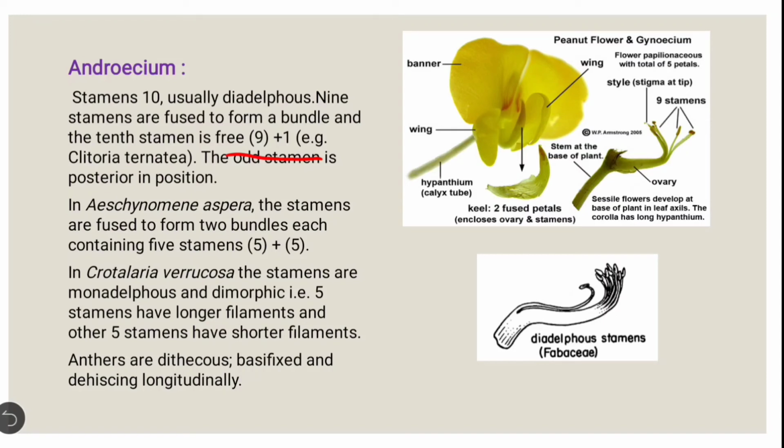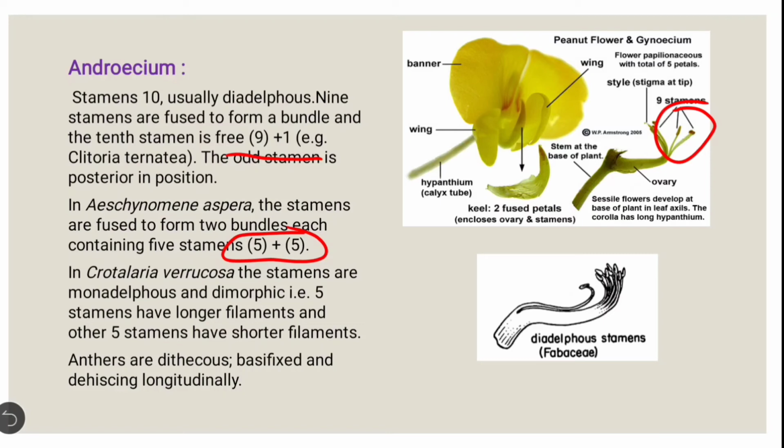In this species of Aeschynomene aspera, the stamens are fused in 2 bundles, consisting of 5 each. In Crotalaria verrucosa, the stamens are monadelphous and dimorphic. It means 5 stamens have longer filaments and the other 5 stamens have shorter filaments. So in all the plants, the arrangement is different. You can see here that 9 stamens are fused together and the single stamen is freely attached.